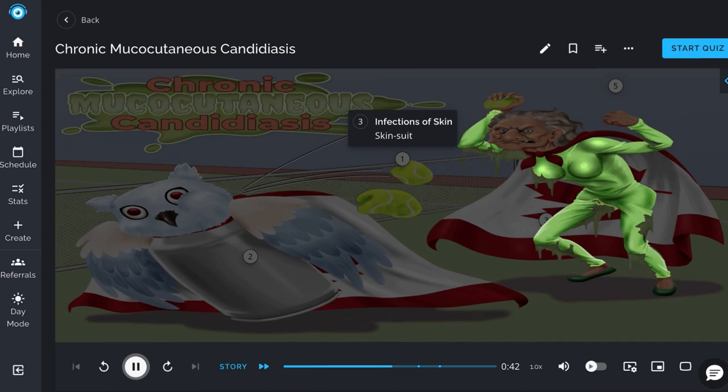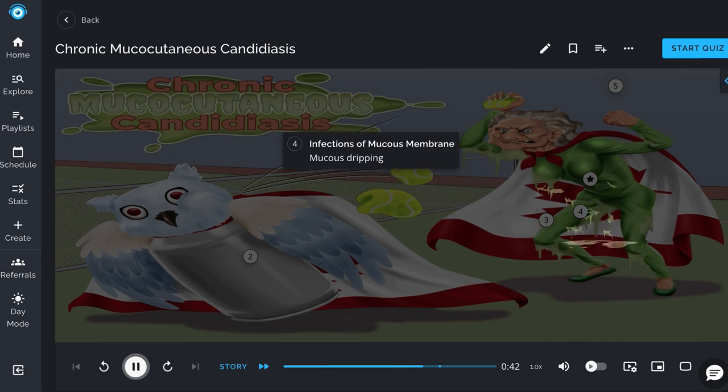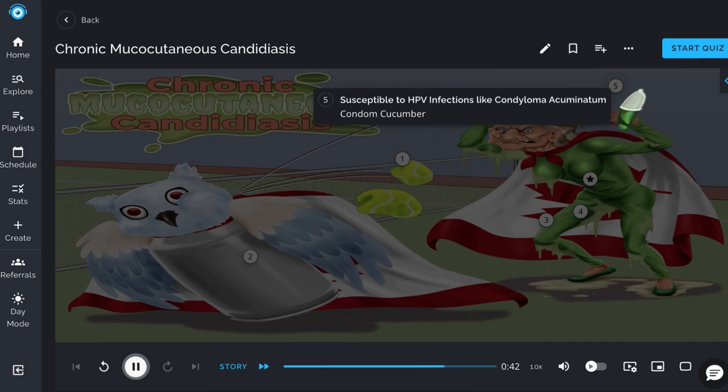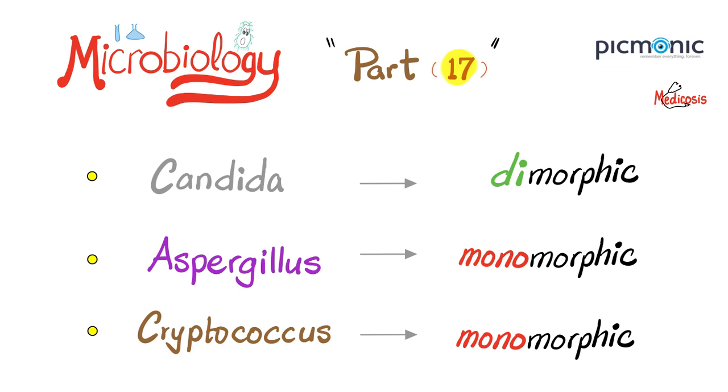Like the name suggests, individuals are susceptible to infections of the skin, illustrated with the skin suit, and of the mucous membranes, portrayed here as the mucus dripping. In addition to Candida albicans, individuals are also more susceptible to human papillomavirus infections, including Condyloma acuminatum, shown by the cucumber with a condom on it. Next, we'll talk about Aspergillus.